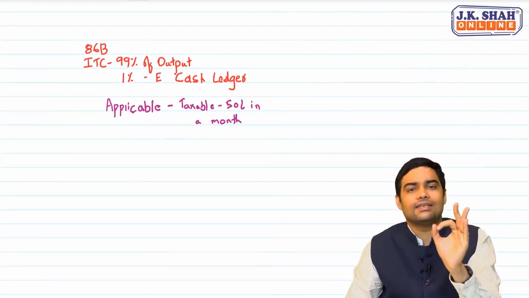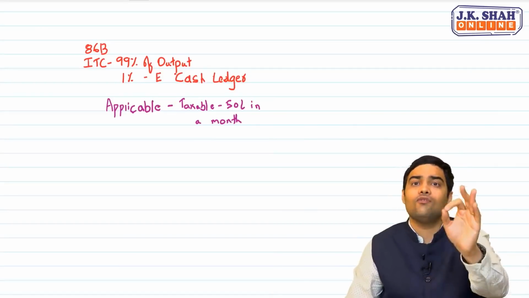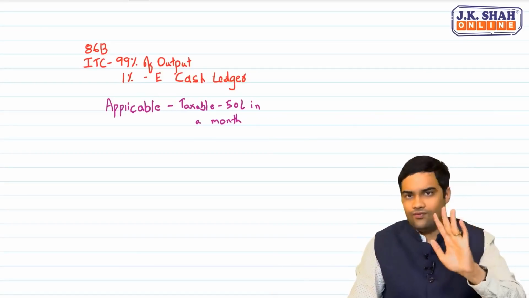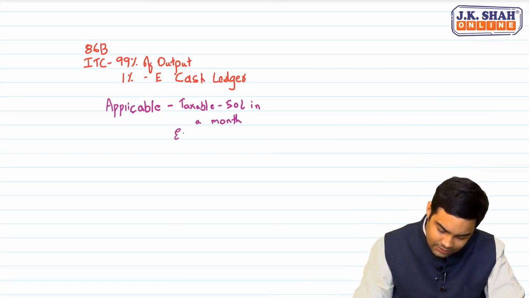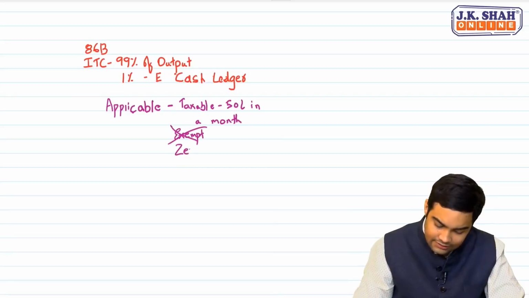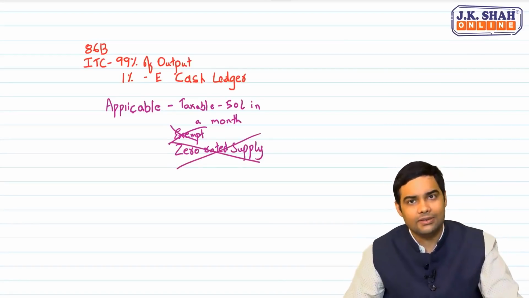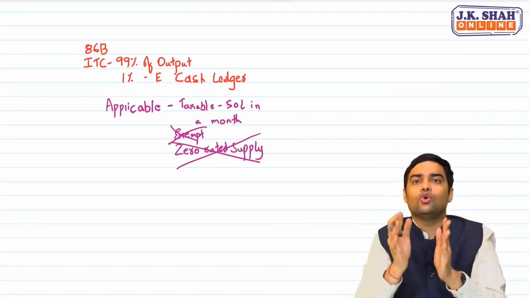Only when taxable supplies exceed 50 lakh in a month, only in that month you have to check whether Rule 86B is followed or not followed. Fair enough. Second point, it does not include exempt supply. It does not include zero rated supply. Sir, what is zero rated supply? Export of goods or services, supply to SEZ. These two are not considered for this 50 lakh limit. So only taxable supplies. This is the person to whom it applies.